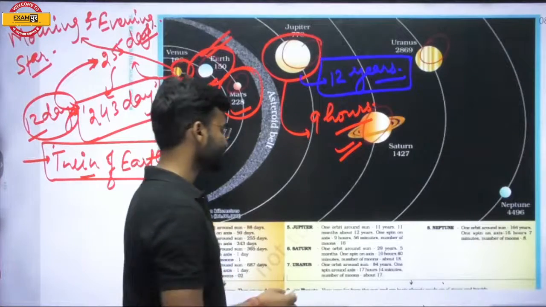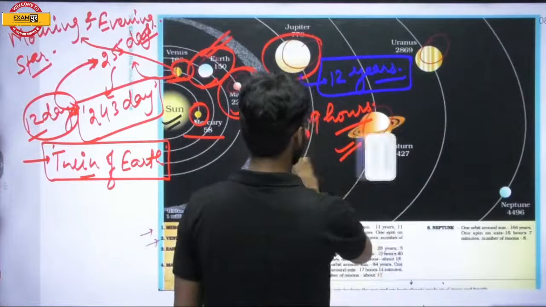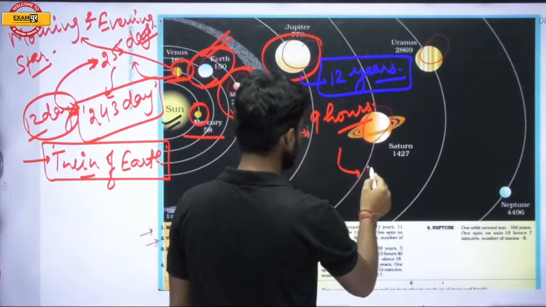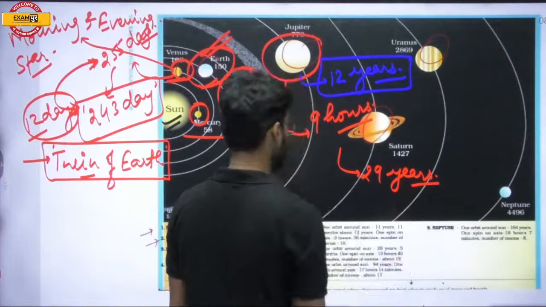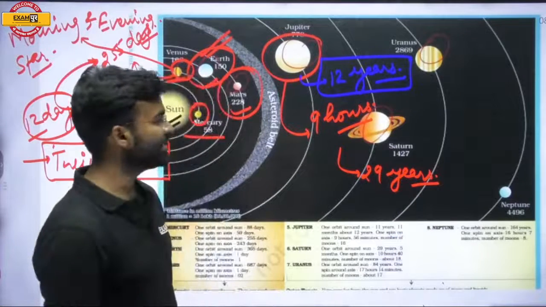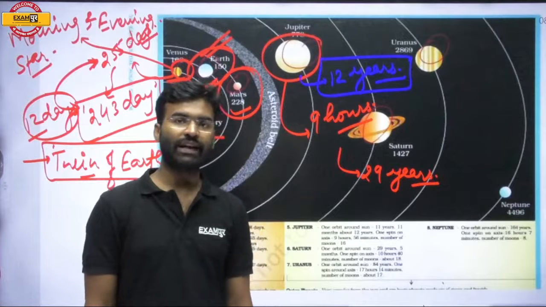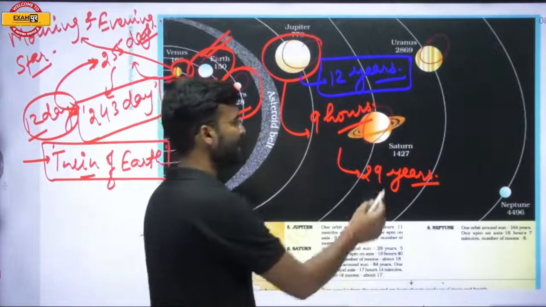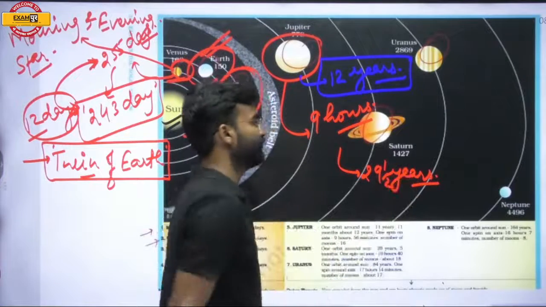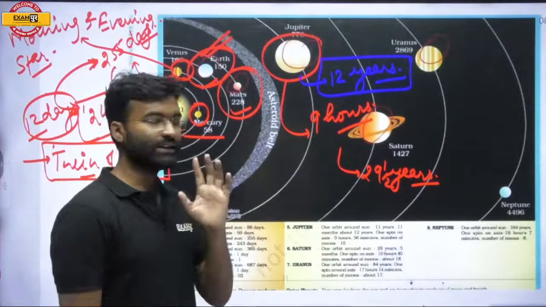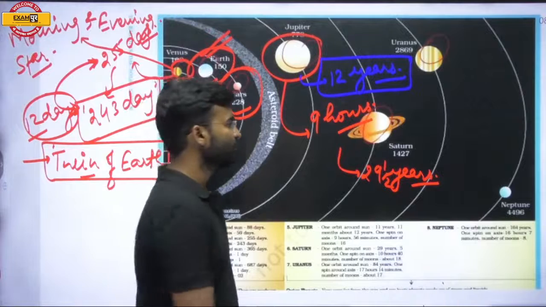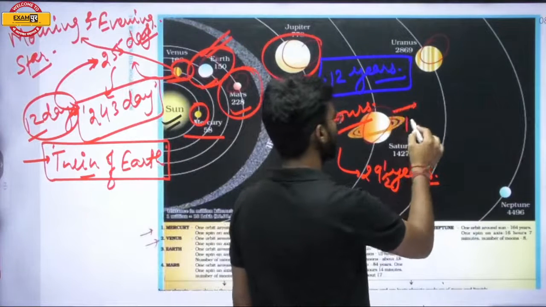Saturn takes 29 and a half years to complete one revolution around the sun, and it takes only 10 hours 40 minutes to complete one rotation.